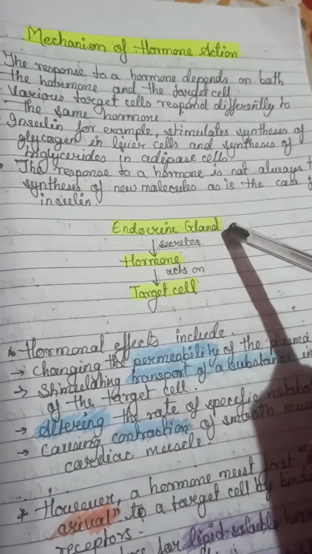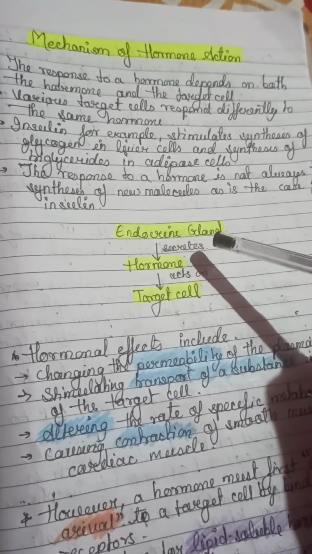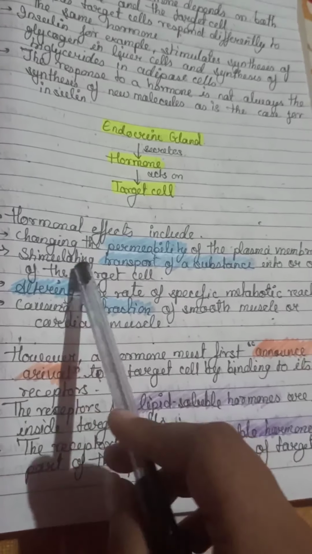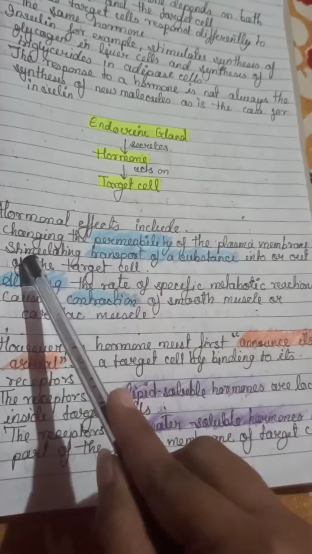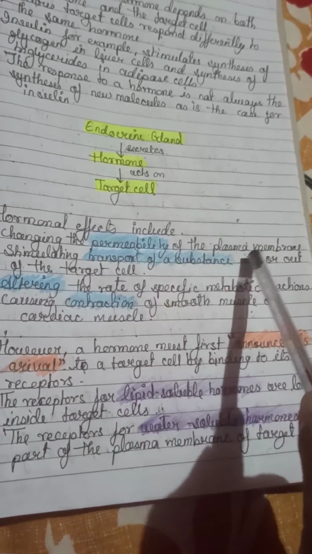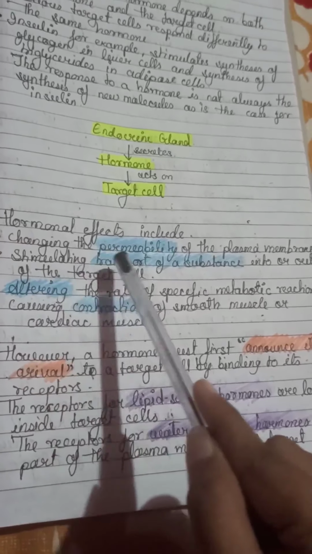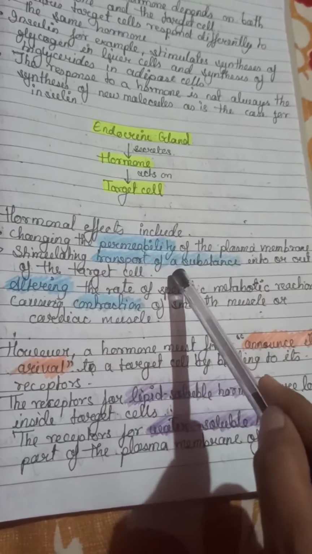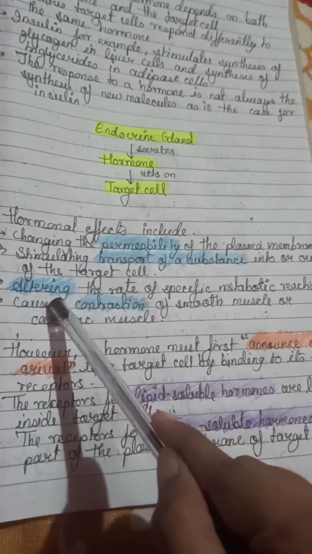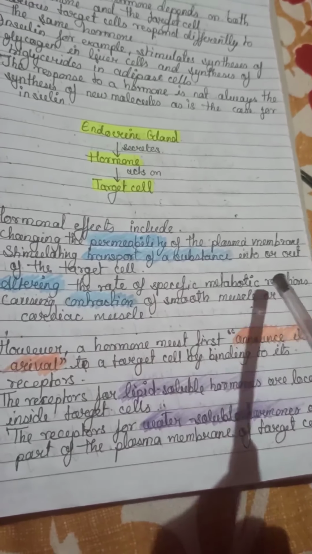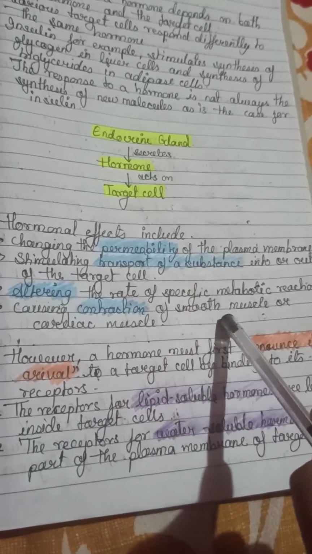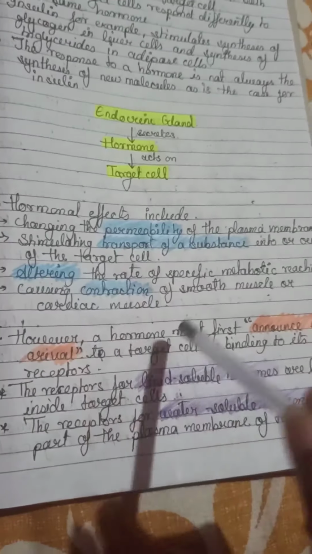As we know, an endocrine gland secretes a hormone and the hormone acts on the target cell. Now, the hormonal effect includes changing the permeability of the plasma membrane, stimulating transport of a substance into or out of the target cell, third, altering the rate of specific metabolic reactions, and fourth, causing contractions of smooth muscles or cardiac muscles.